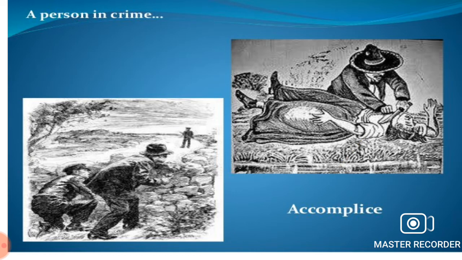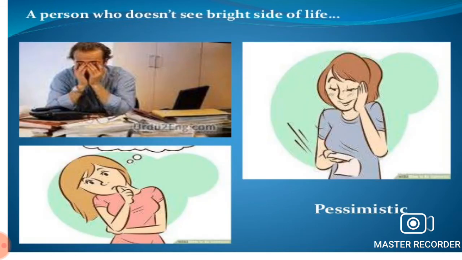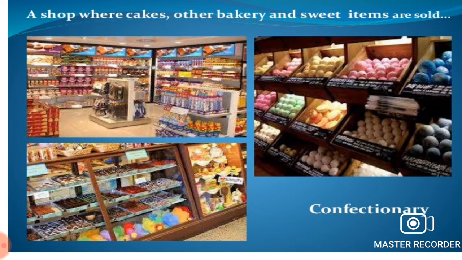A partner in crime, accomplice. A person who doesn't see the bright side of life, pessimistic. A shop where cakes, other bakery and sweet items are sold, confectionery.